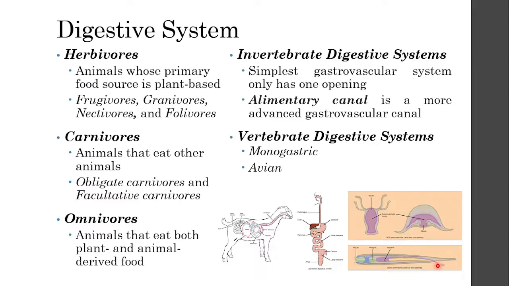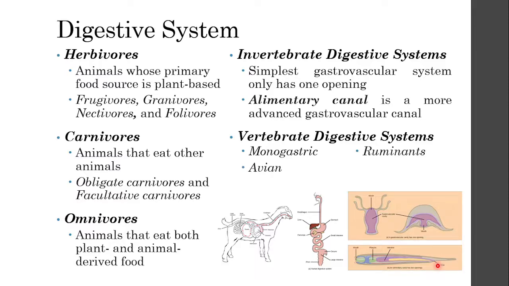And then we have avians. Avians actually mean bird. These are mostly like chickens, birds, any other type of avians. They have a different type of digestive system because they actually do not masticate. Masticate is another term for chewing their food. Birds do not chew their food, so they have to have a different set of digestive system in order to help them digest their food.